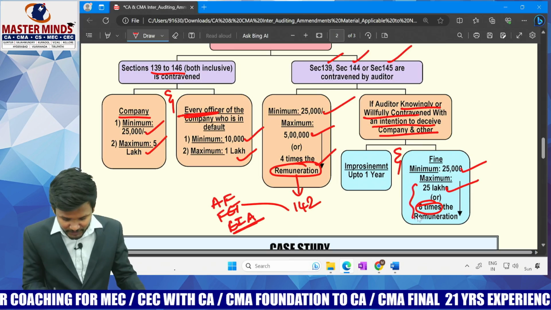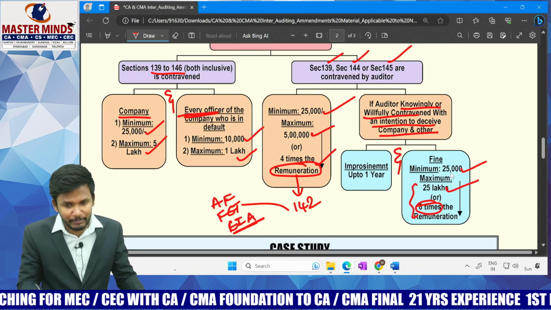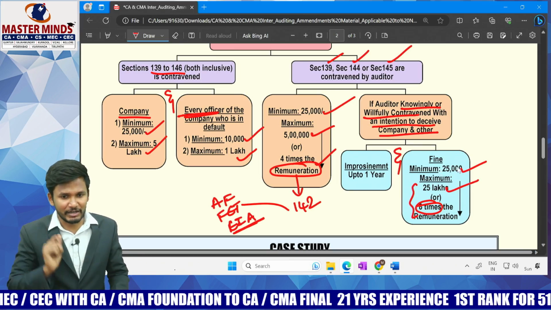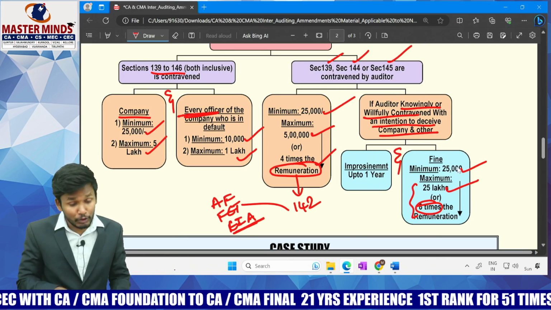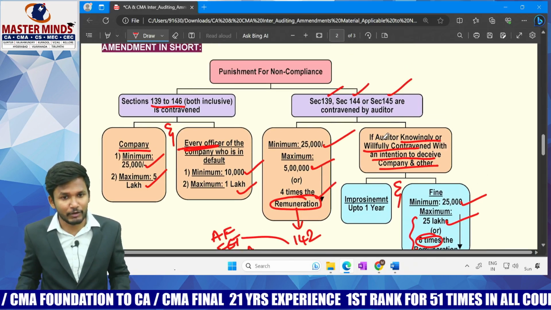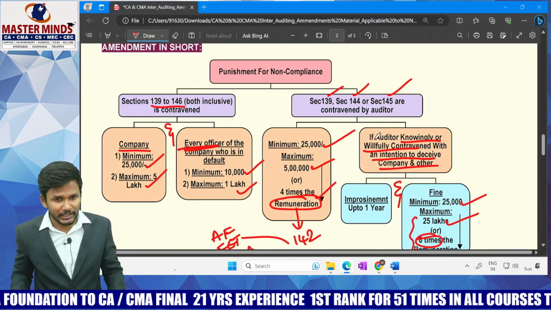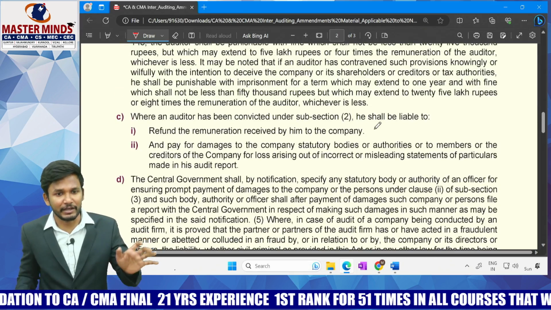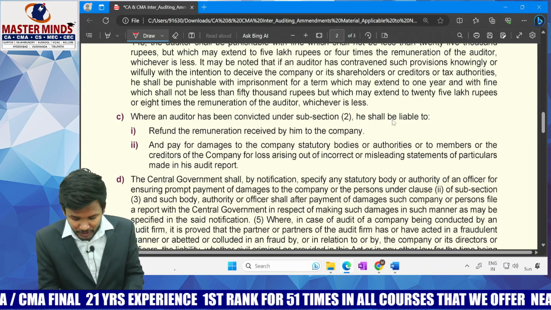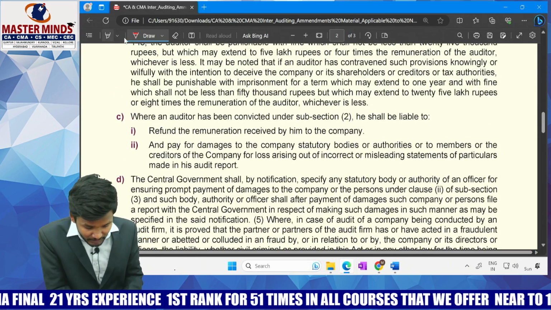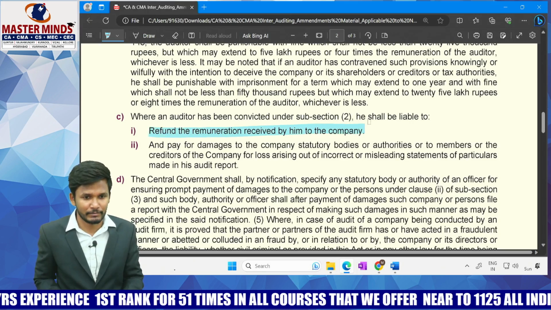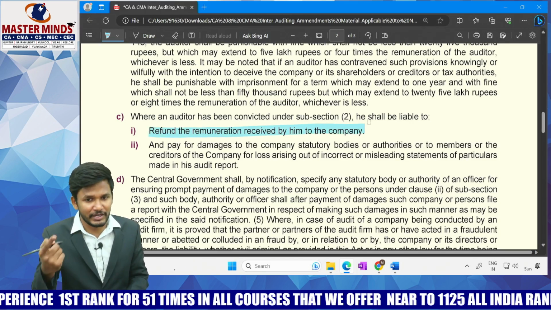These two should be checked first for deciding the maximum limit. Then I compare the minimum and maximum again. Between the minimum and maximum, the relevant authority will decide. Not only this penalty and imprisonment, along with this the auditor should also refund. Where the auditor has contravened under subsection 2, he shall be liable to refund, very important, the remuneration received by him from the company. The entire remuneration should be refunded.